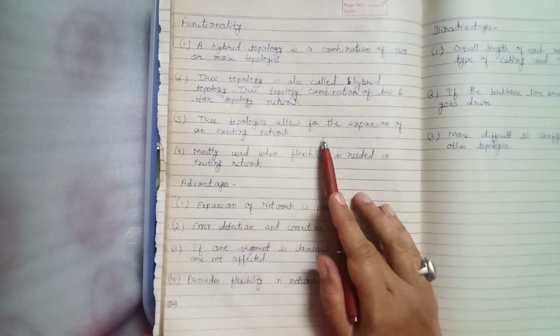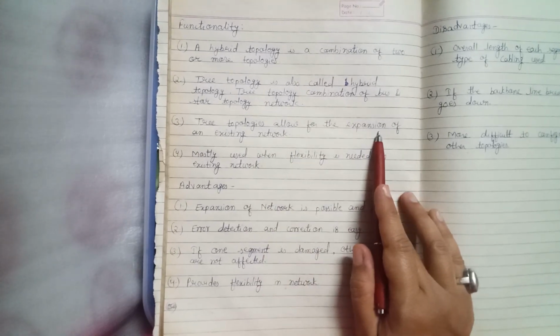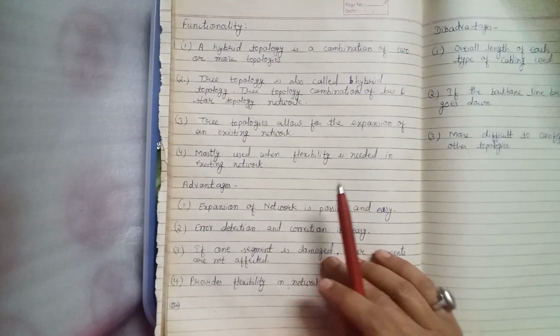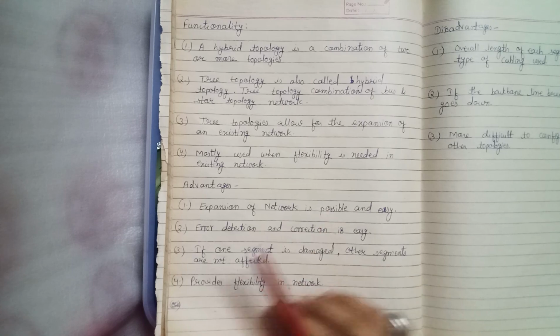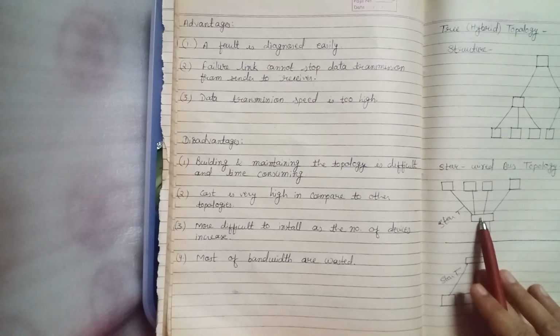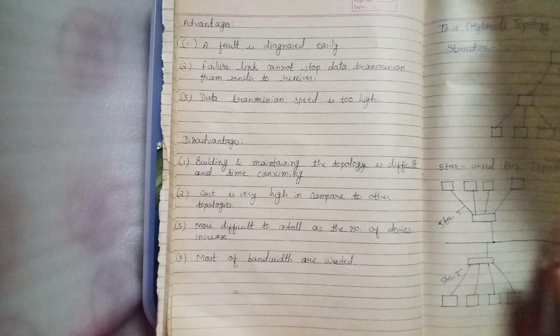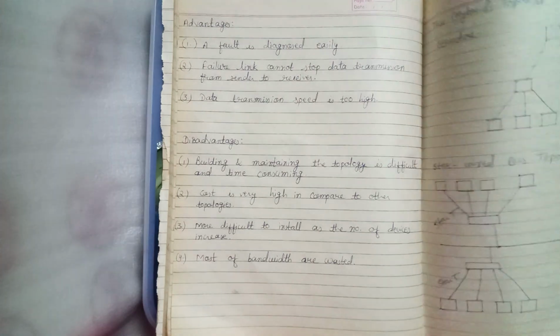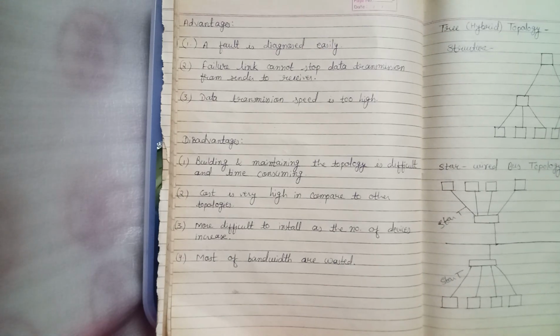Tree topologies allow for the expansion of an existing network. So we can see here, this is our first star network, second star network, third star network, and also fourth star network or topology.